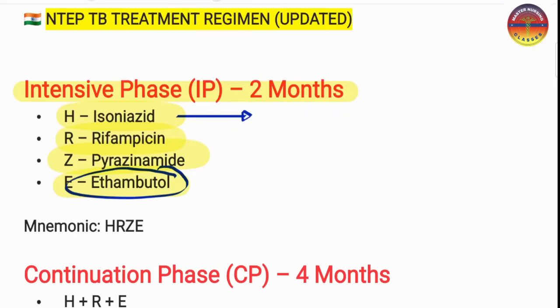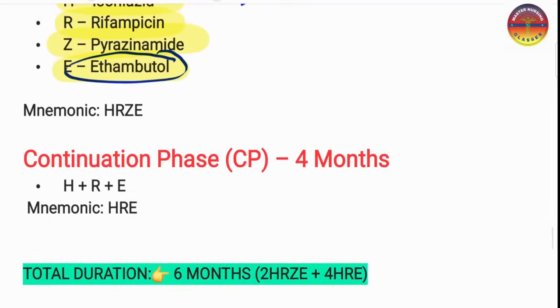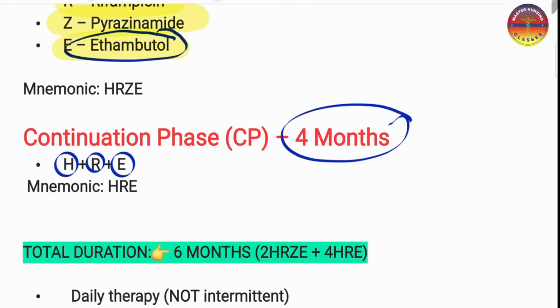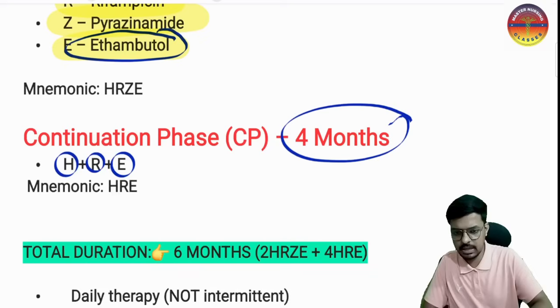Next is the continuation phase of our anti-tubercular therapy in the NTEP program. This is for a duration of 4 months. In this phase we are not giving pyrazinamide; we are giving only isoniazid, rifampicin, and ethambutol. Pyrazinamide is not a part of the continuation phase. Please do remember, these are important things. From here you may expect a question directly in your exam.